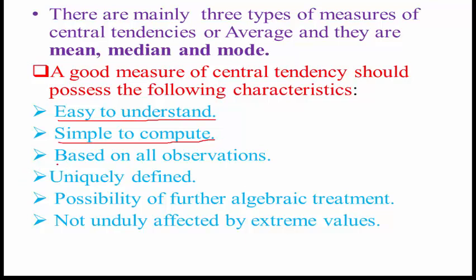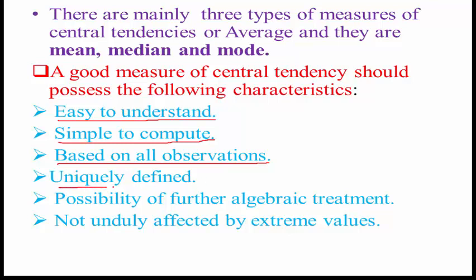And it must be based on all the observations. Suppose 20 observations are given, then it must be based on all the observations. We have seen in the previous video that we calculated the average, that is the mean, which is based on all the observations, because we took the sum of all the observations, all 20 students.